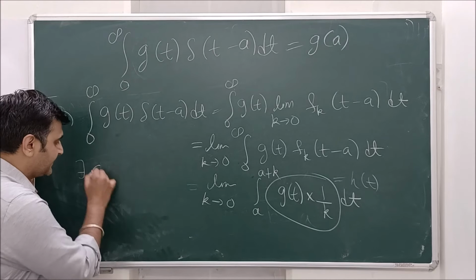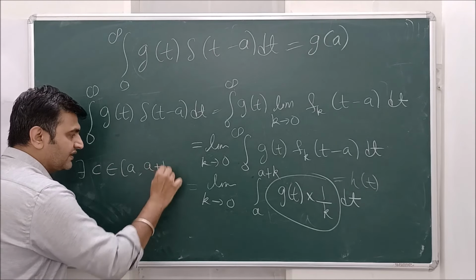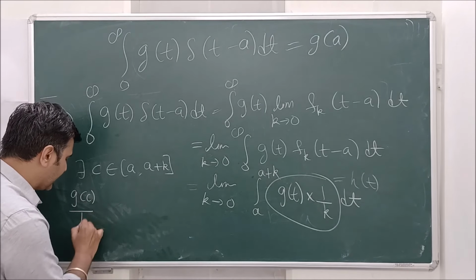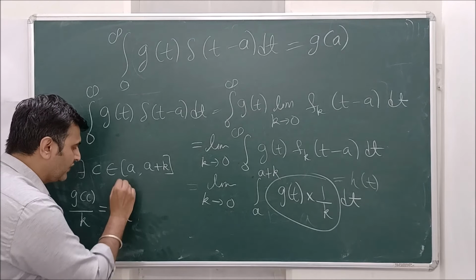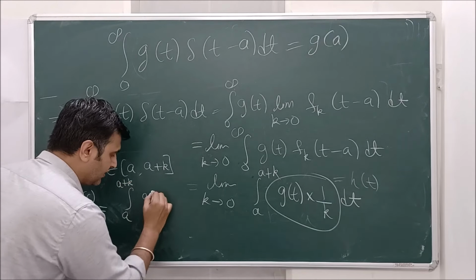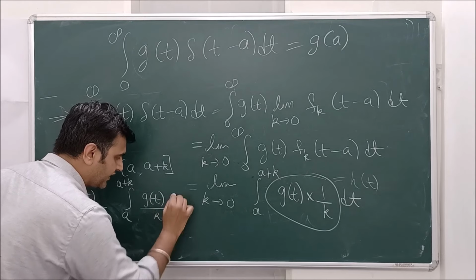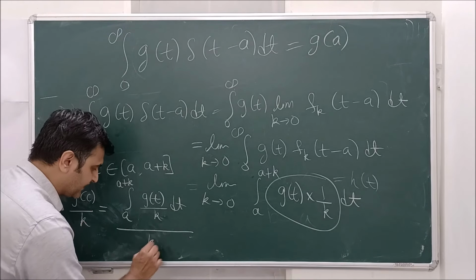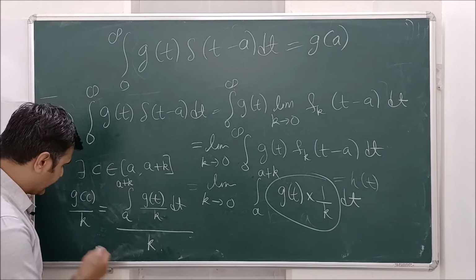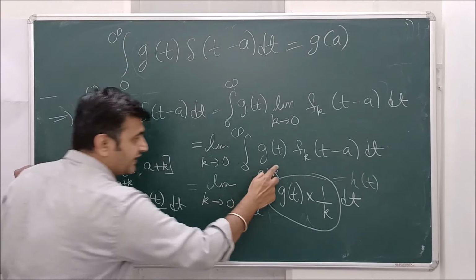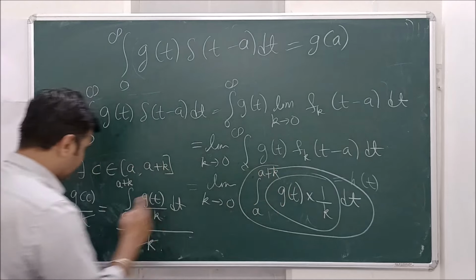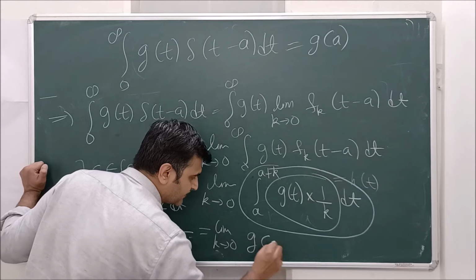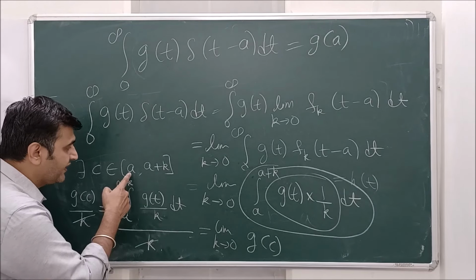There exists c in the interval a comma a plus k such that h of c, that means g of c into 1 by k, is the integral from a to a plus k of the function g of t into 1 by k dt, divided by the length b minus a. So a plus k minus a, which is k only. If I cancel k on both sides, this integral is nothing but g of c. So this is the limit as k goes to 0 of g of c, where c is between a and a plus k.